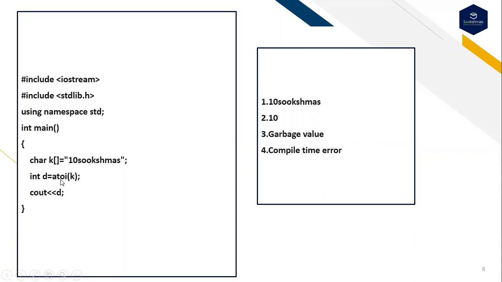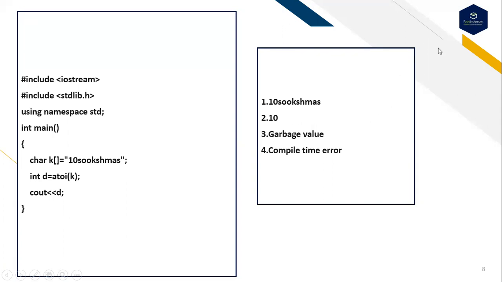So why do we need to go for atoi? You have to first think about that. If you want to convert a string representation into an integer, we need to go for the atoi function. Here 10 is present, which is a string representation. It will take it and store the value in the d variable, and I'm trying to print. The options are: whether 10 followed by sukshmas will be displayed, or 10 will be displayed, or a garbage value, or else a compile time error may be generated.